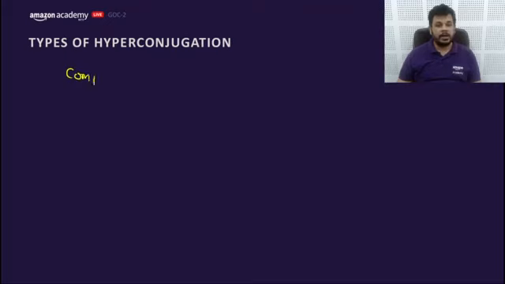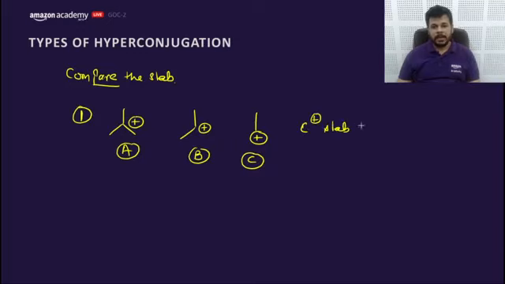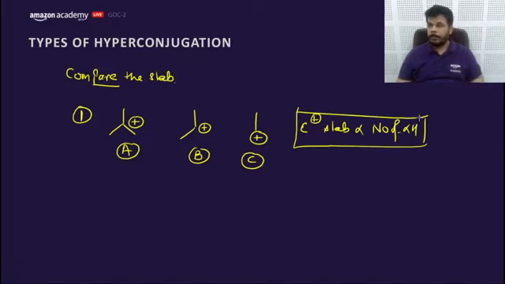Let's compare the stability of these three carbocations. First one is this, this, and this. What would be the answer of A, B, C? If we can say carbocation stability is directly proportional to what? Number of alpha H here. So what would be the answer? The answer would be 9 alpha H here. Here it would be having 6 alpha H and 3. Yes, the answer GS says 1, 2, 3.